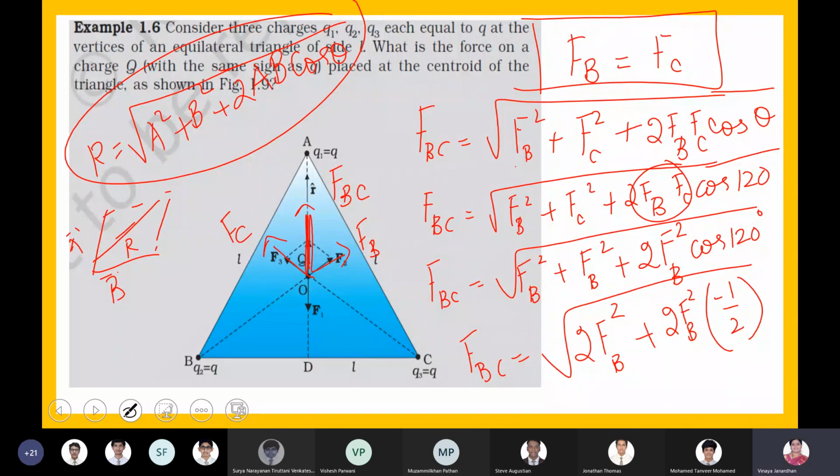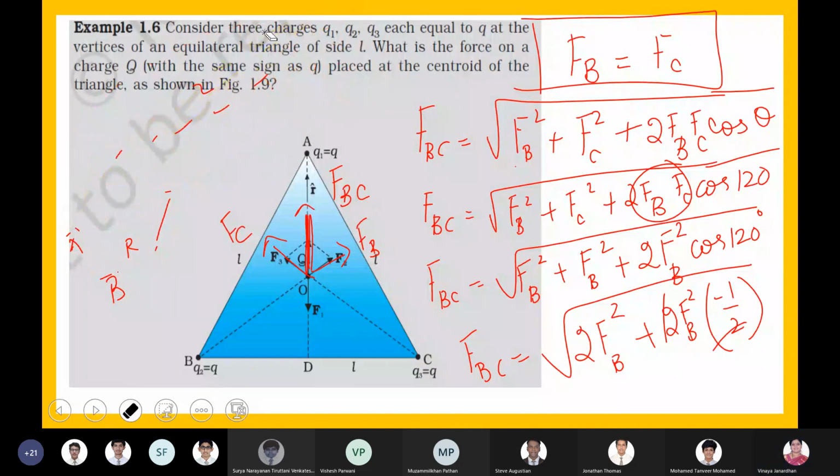So now what happens? This and this will get cancelled. So get me the value of FB. Ma'am, it's same as FB and FC. Okay, fine. So FBC now becomes equal to root of FB squared. So FBC will be equal to FB.